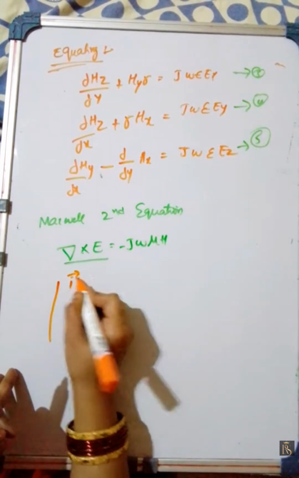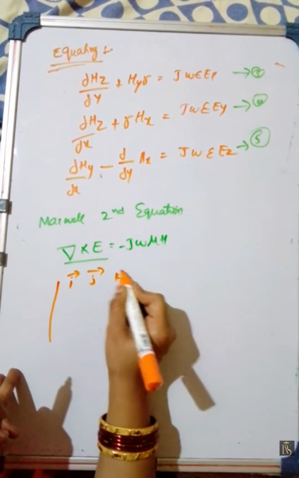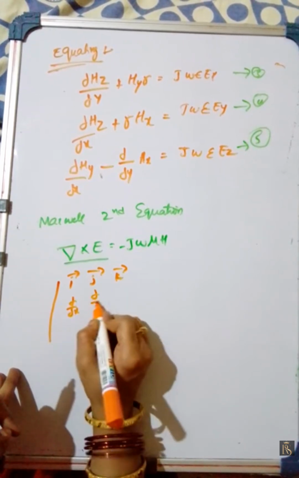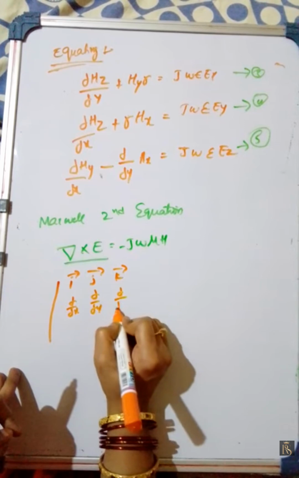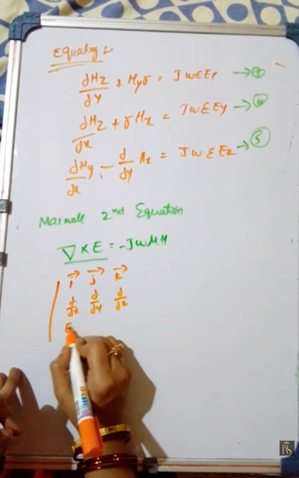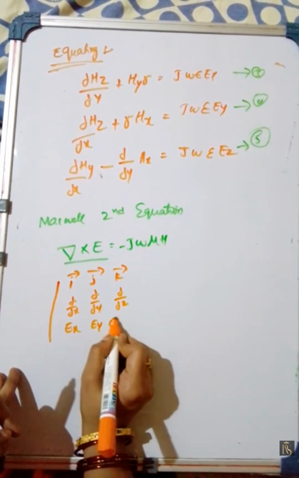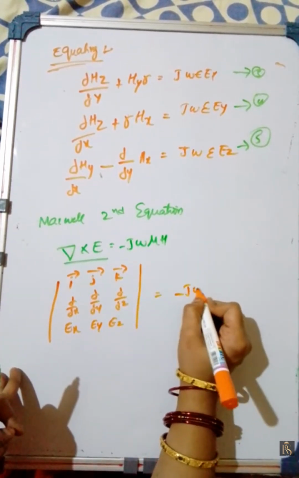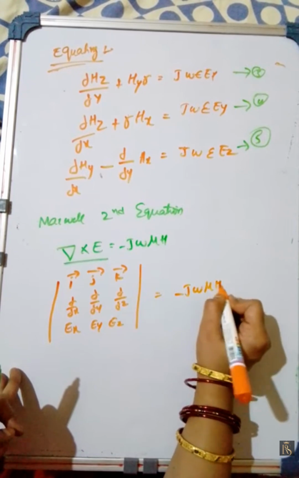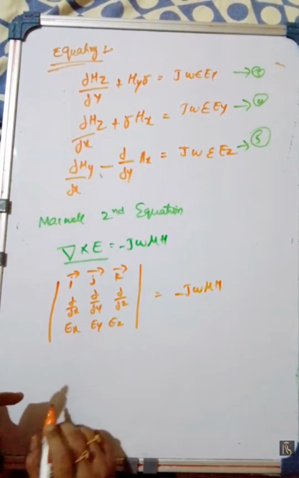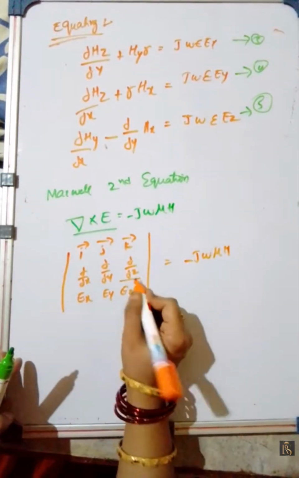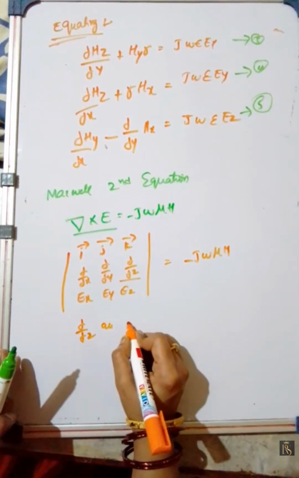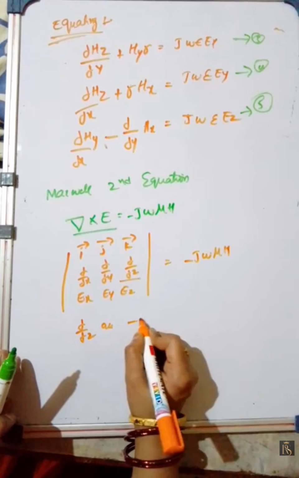I bar, j bar, k bar; dou by dou x, dou by dou y, dou by dou z; Ex, Ey, Ez is equal to minus j omega mu h. Here we are substituting dou by dou z as minus r.